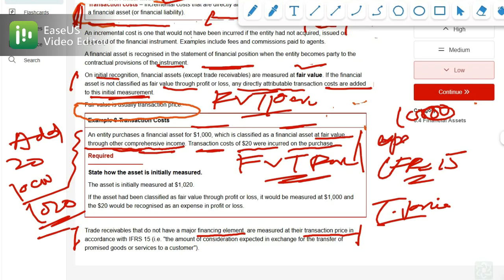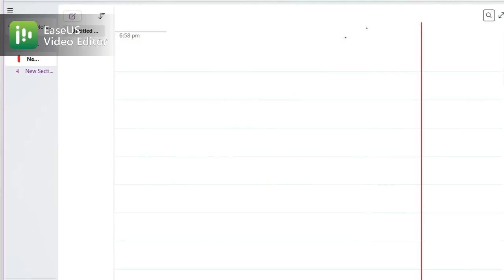Let me repeat it again and write it here so it is easier. When you first recognize this financial asset, you measure it at fair value, and this fair value is usually the transaction price.